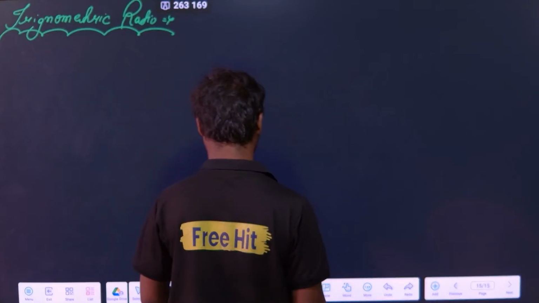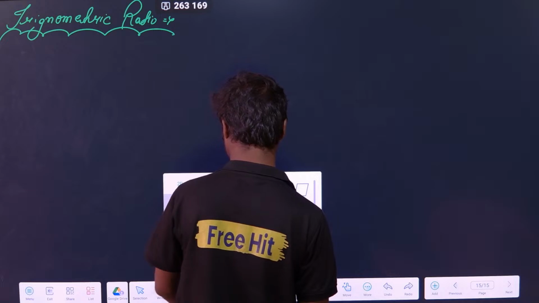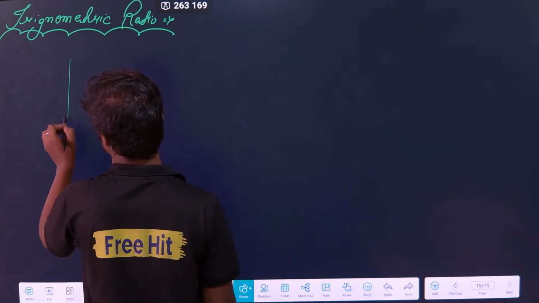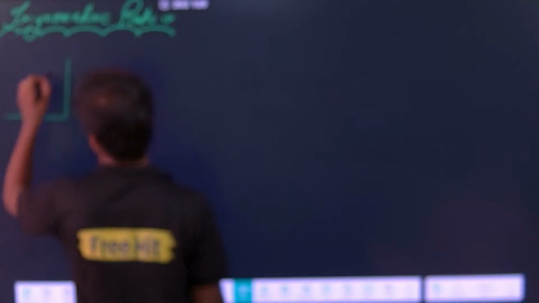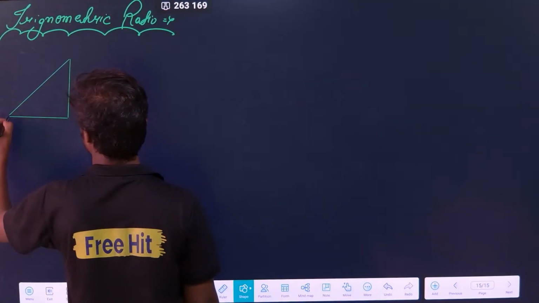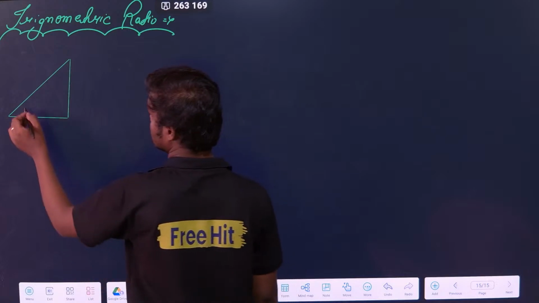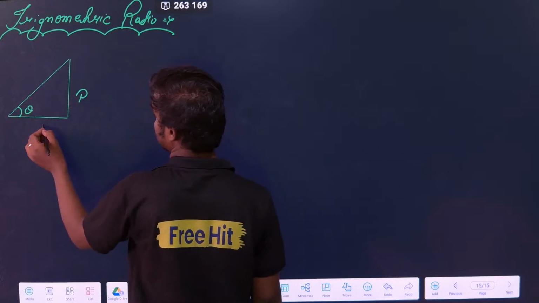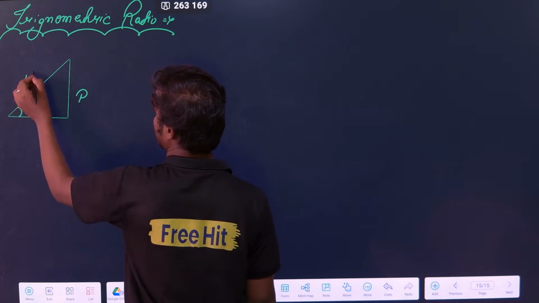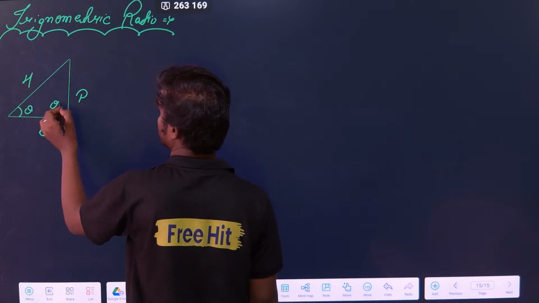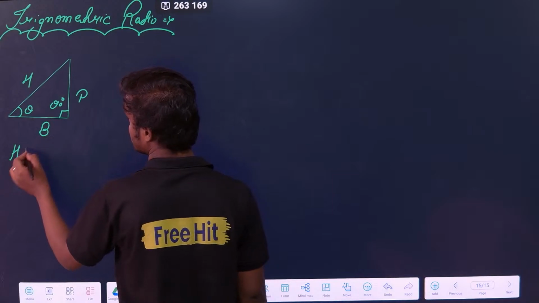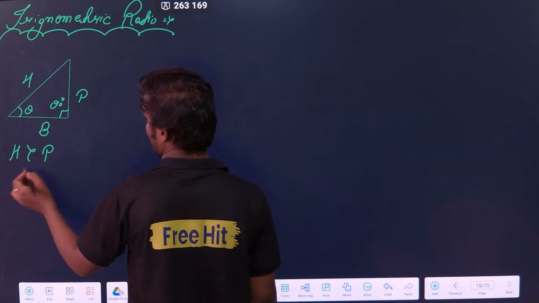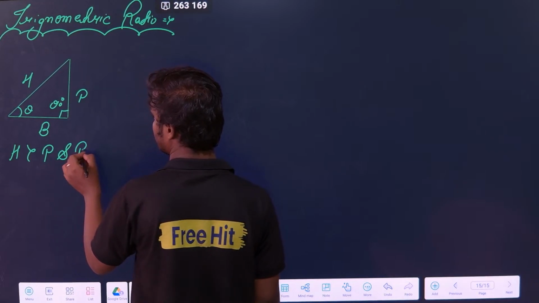At least, minimum 3 you have to remember. Suppose this is a right angle triangle and suppose this angle is theta, and this is my perpendicular, this is my base and this is my hypotenuse. Remember, hypotenuse is always greater than P and B. That is the first thing.